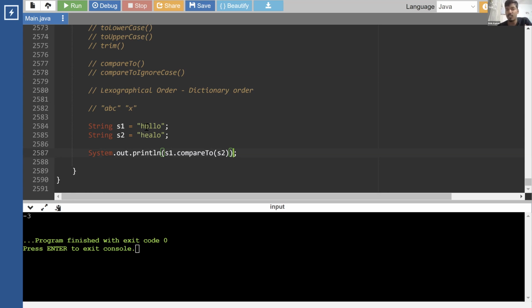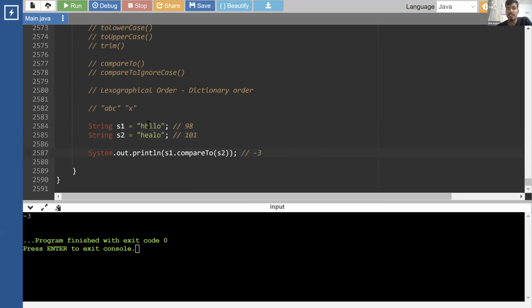So this is the first non-matching character, B and E, right? So what are we getting? What's the ASCII value of B? It is 98. What's the ASCII value of E? It's 101, right? So it is 98 minus 101. The ASCII value of B is 98. The ASCII value of E is 101. So when you subtract 98 minus 101, you get -3, and that's the result that you're seeing over here, -3.